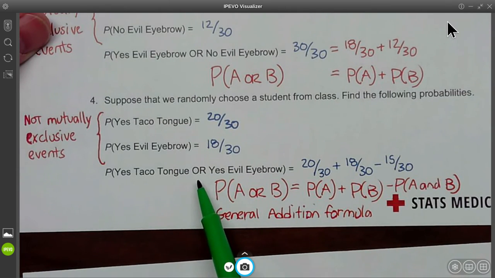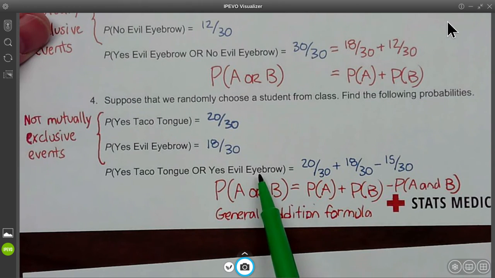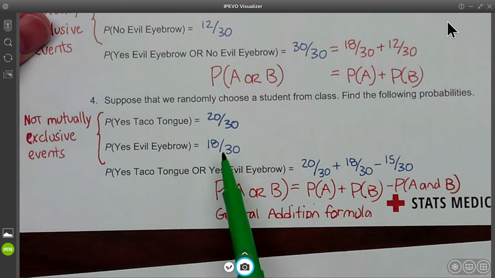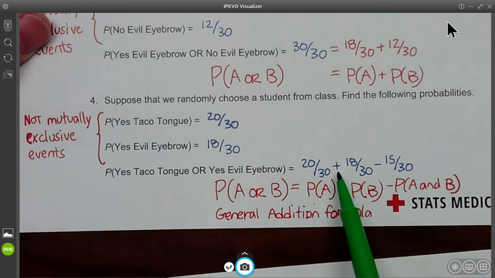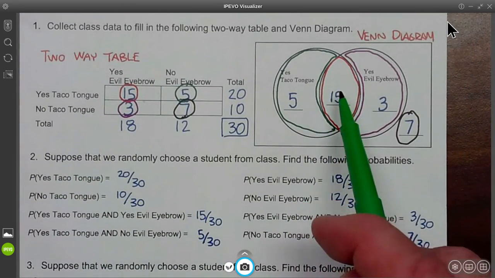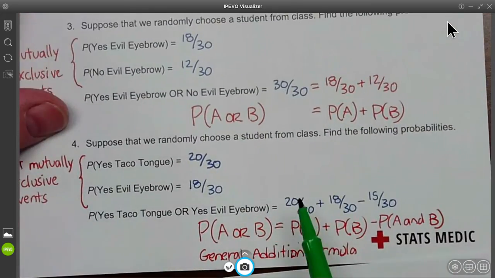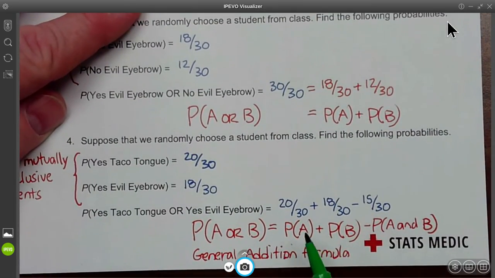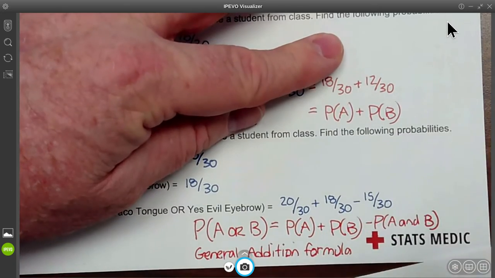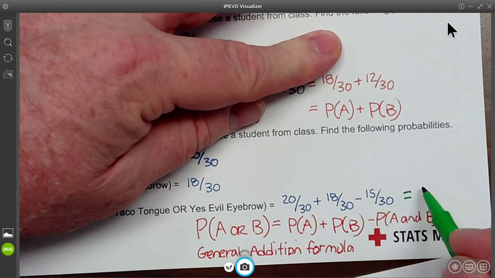And yes to taco tongue or yes to evil eyebrow. So we would take the yes to taco tongue, which is the 20, yes to the evil eyebrow, which is the 18, add them together, but you got to subtract the ones that you double counted, which would be the 15 in the middle. That's this 15 right here. So we got to subtract the one that's in both. So we wind up with 20 30ths plus 18 30ths minus 15 30ths. So that's going to give us 23 30ths.